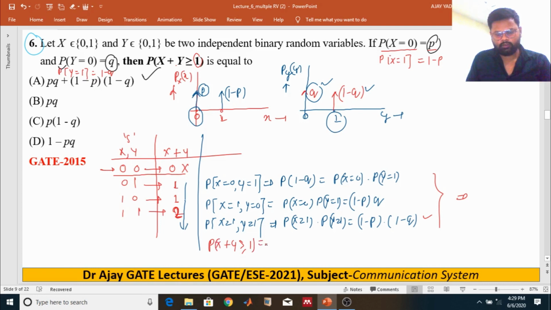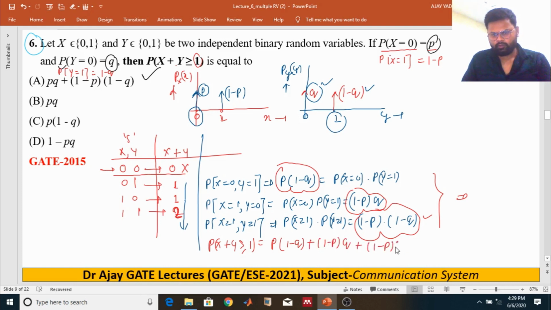That is p(1 minus q) plus (1 minus p)q plus (1 minus p)(1 minus q). Just multiply: p minus pq, plus q minus pq, plus 1 minus p minus q plus pq.